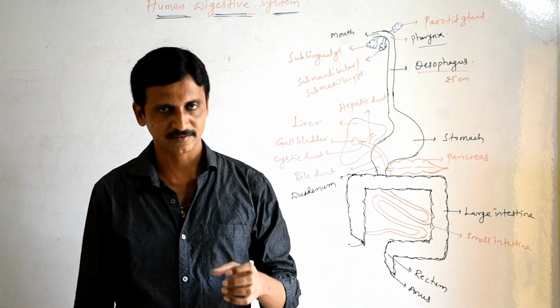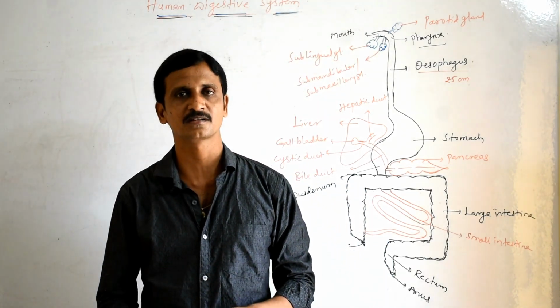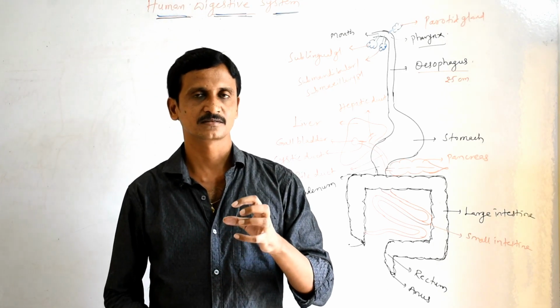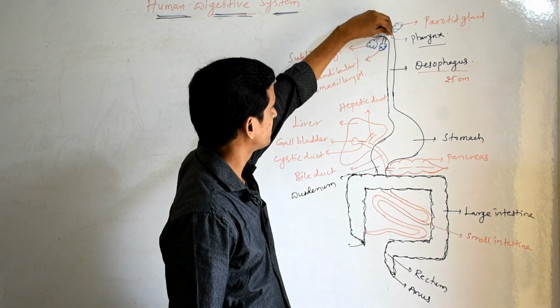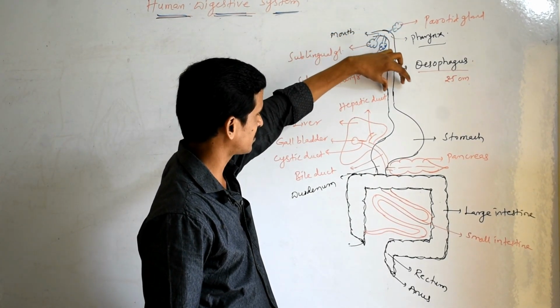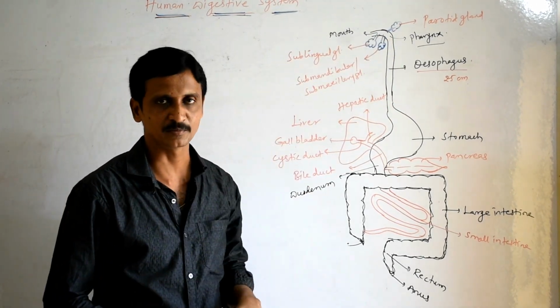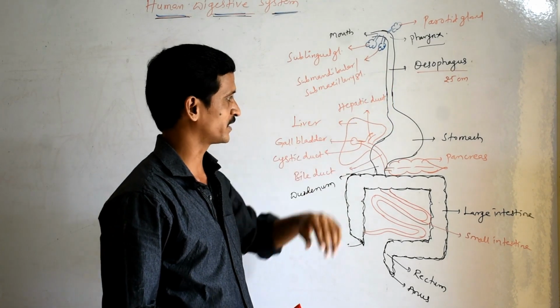The process of contraction and relaxation of circular and longitudinal muscles through which the food in the form of bolus passes from the buccal cavity into the stomach is called peristaltic movements. So the esophagus is commonly called the food pipe.